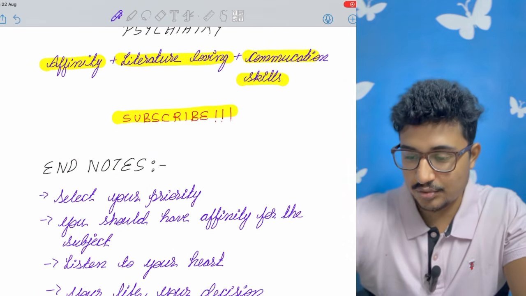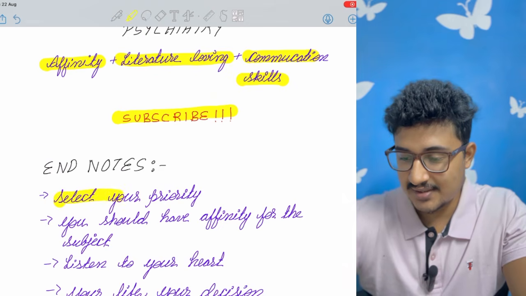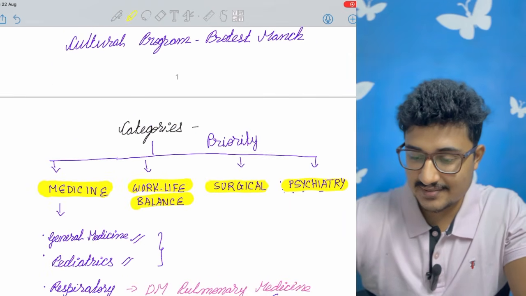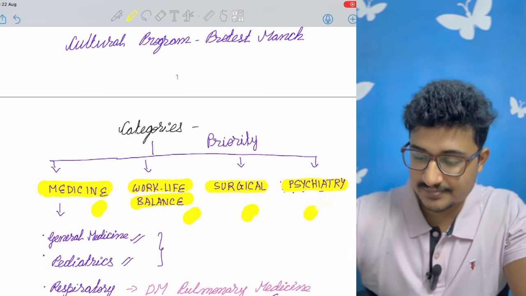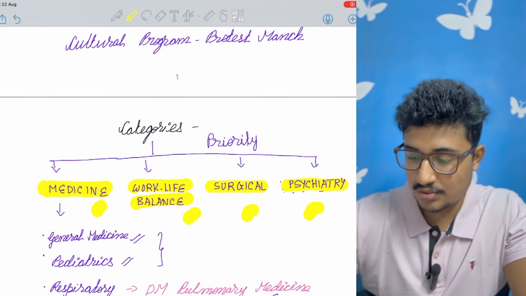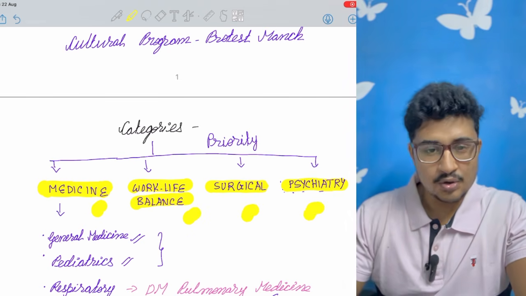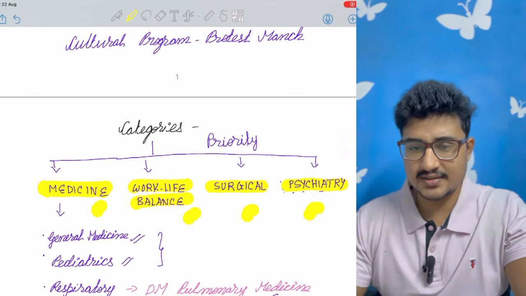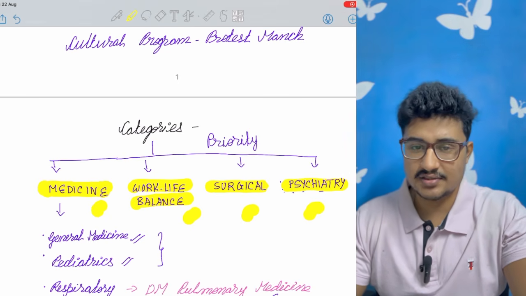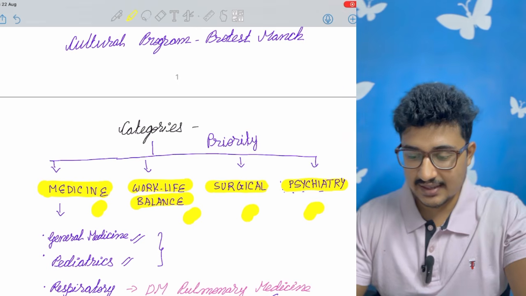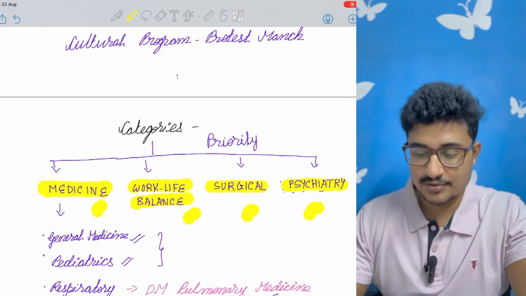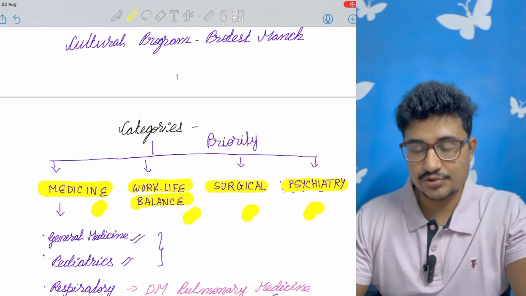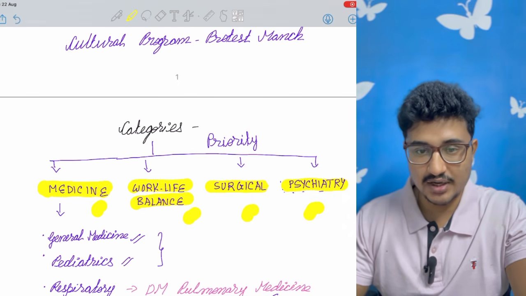After that, and notes which I want to give: select your priority. Out of the four sections I mentioned, choose one as your priority. It may be that your priority is general medicine after this, my priority is general surgery, but at first you choose your priority and you keep the streams in mind before the result arrives. You should keep in mind which streams you are going to take.